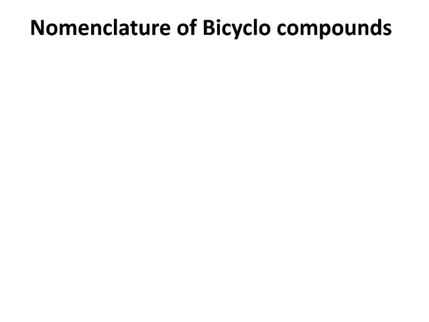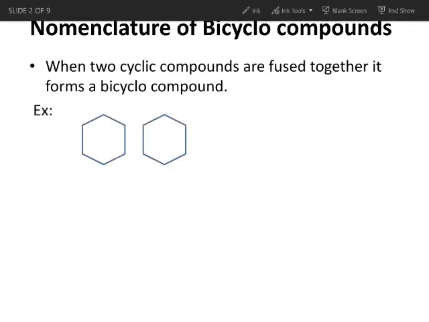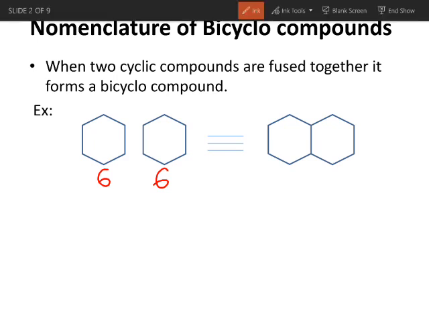Now, what are bicyclo compounds? When two cyclic compounds are fused together, it forms a bicyclo compound. For example, I have taken here two cyclohexanes. Each cyclohexane contains 6 carbon atoms. When these two rings are fused together, it will give a bicyclo compound something like this. If you carefully observe here, this bicyclo compound contains only 10 carbon atoms.